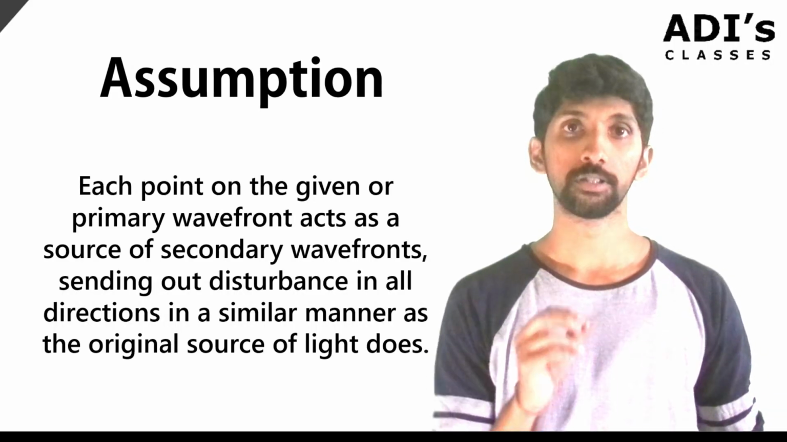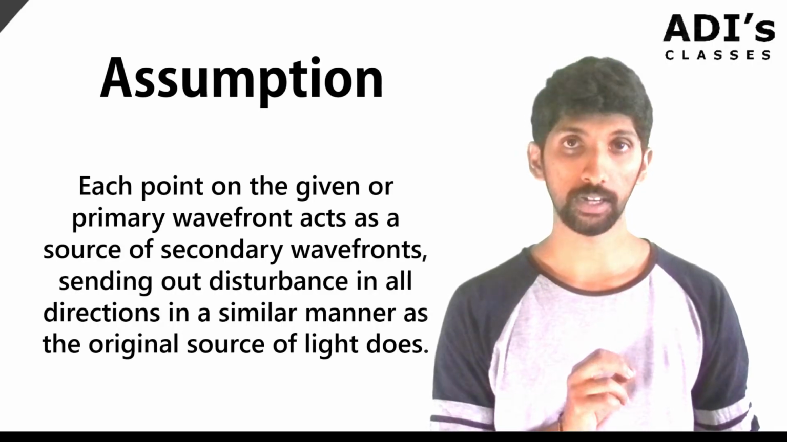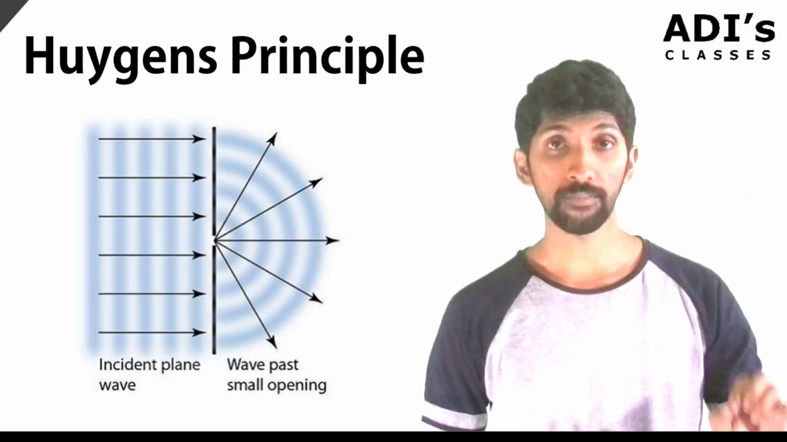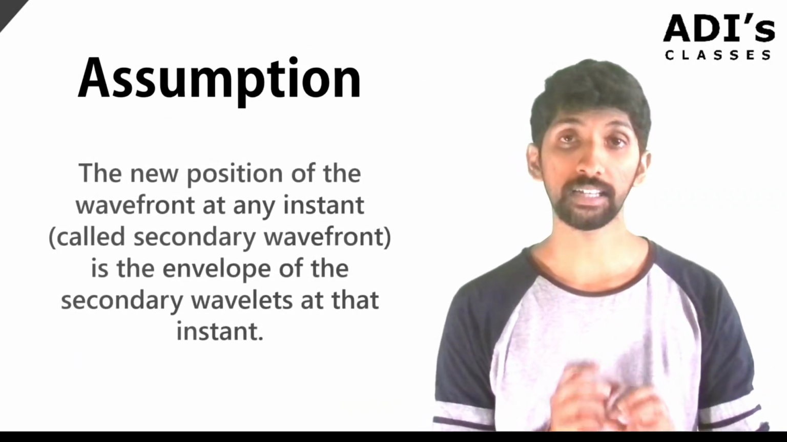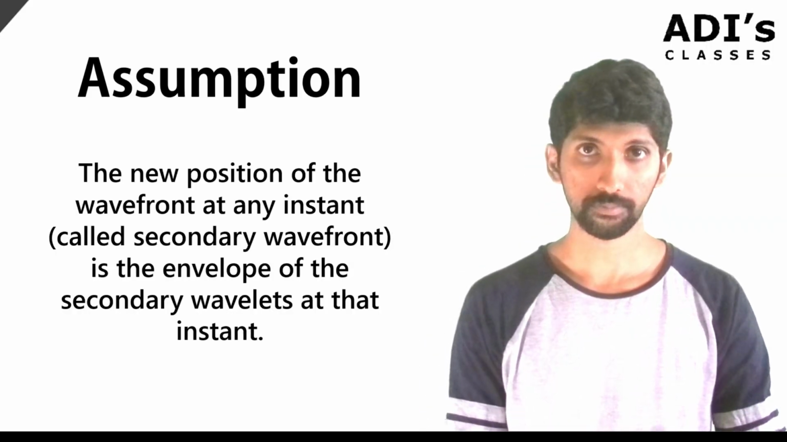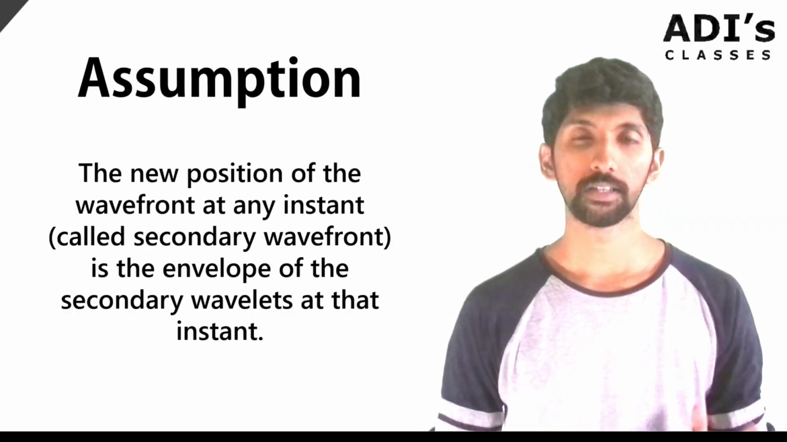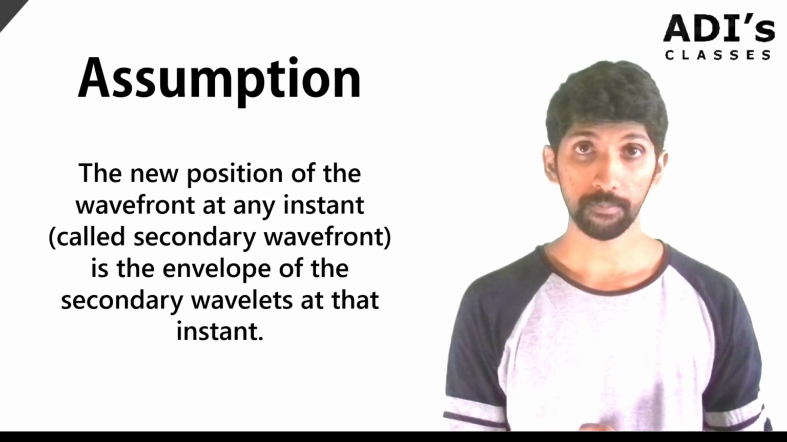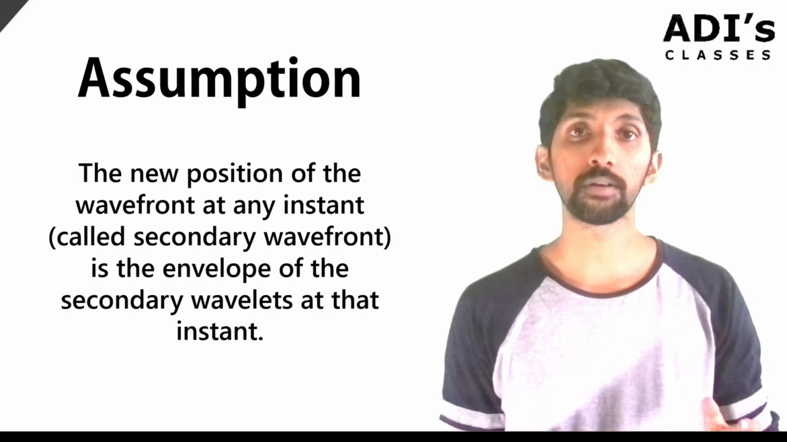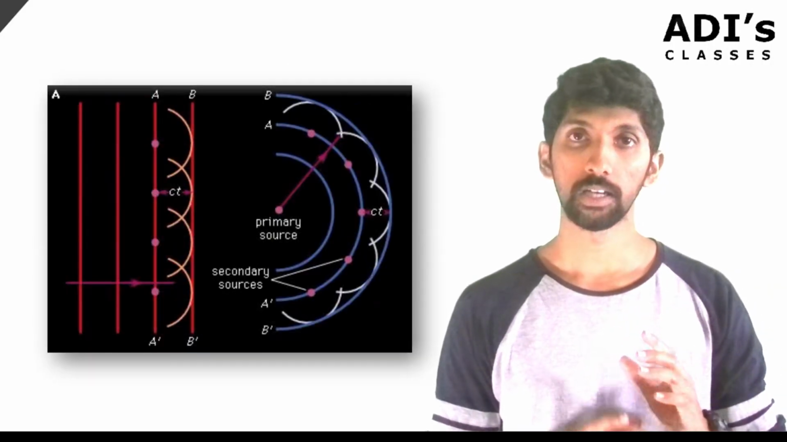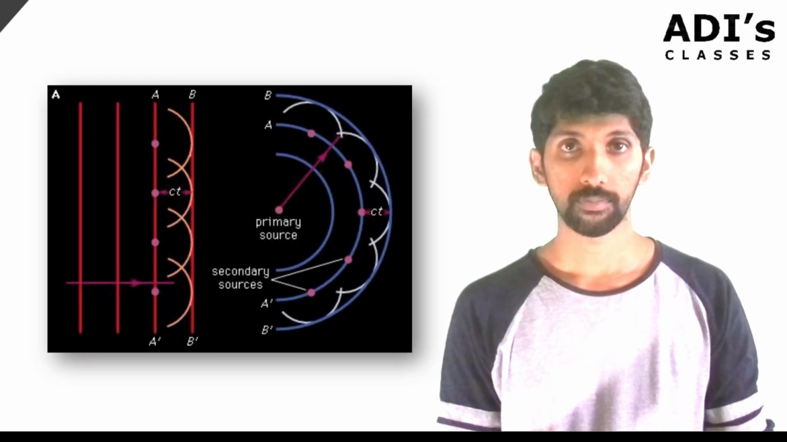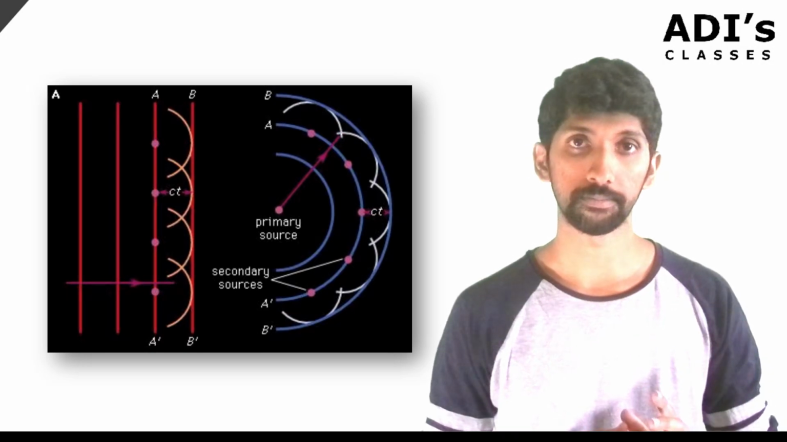The second one is, the new position of the wavefront at any instant, called the secondary wavefront, is the envelope of secondary wavelets at that particular instant. So what this particular statement tells is, you have the secondary wavefront, correct? At any instant of time, it forms like an envelope. So as you can see here, it forms an envelope of secondary wavelets. All right, and those secondary wavelets will be the source for the coming wavefronts. All right, so these are the two assumptions he made.